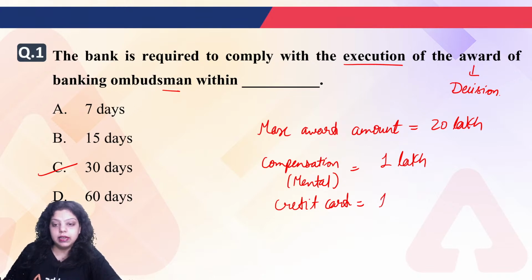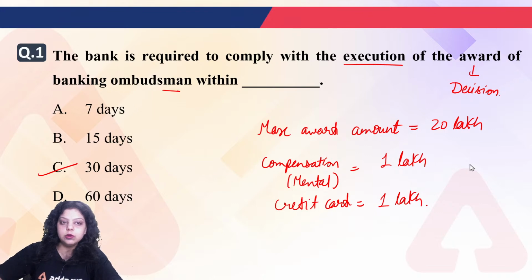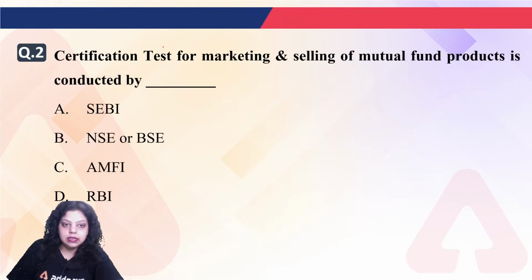It's the same, 1 lakh. Okay. This is the amount which you have to remember. These are the awards given by the banking ombudsman. Okay. Now let's move to the second question, which is asking about the certification test for marketing and selling of